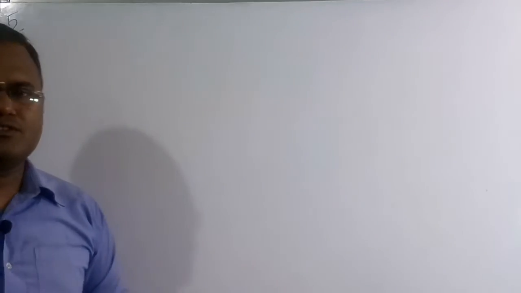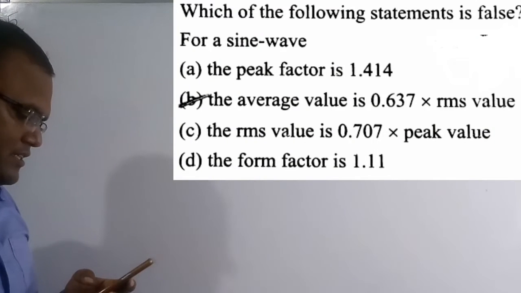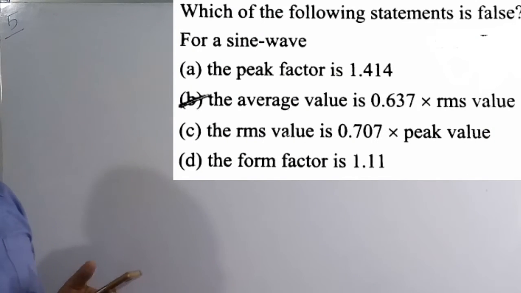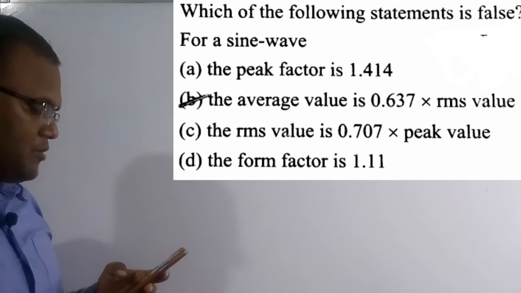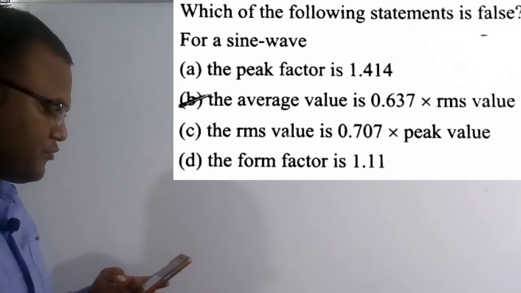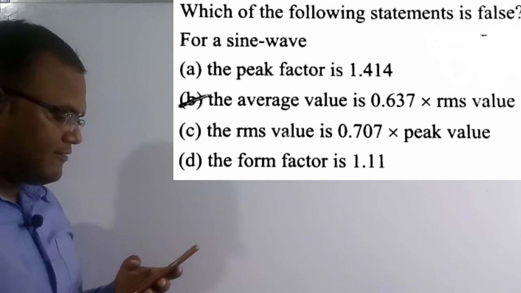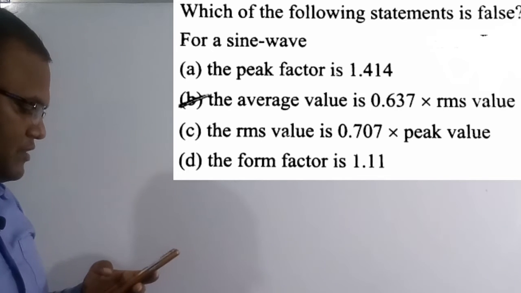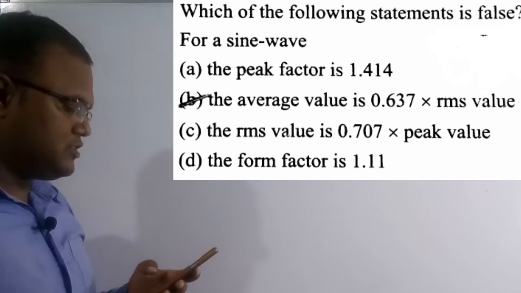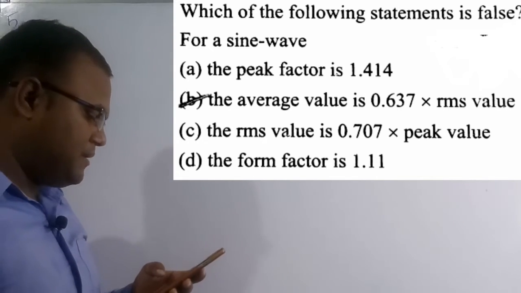So now we are going to solve the fifth question. See the question here: which of the following statements is false for a sine wave? We have to say which one is the false statement. Option A, the peak factor is 1.414. Option B, the average value is 0.637 times the RMS value. And option C, the RMS value is 0.707 times the peak value.